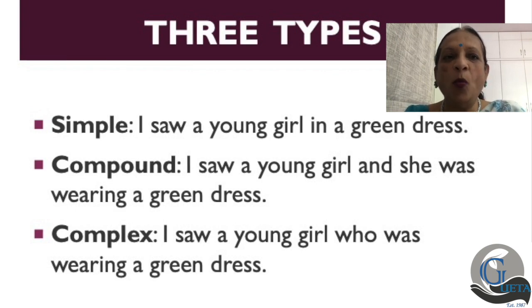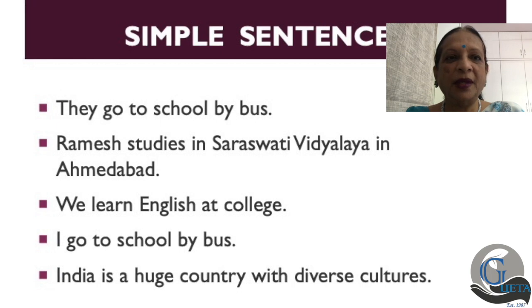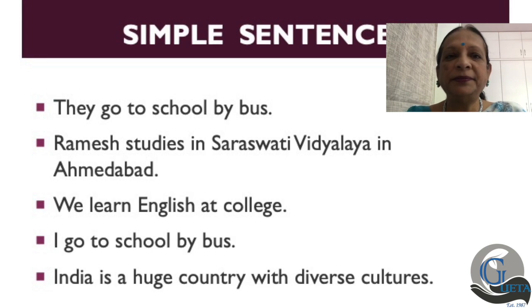So let's take them one by one. If I look at the first sentence again, I saw a young girl in a green dress. Let me give you some more examples. They go to school by bus. Ramesh studies in Saraswati Vidyalaya in Ahmedabad.